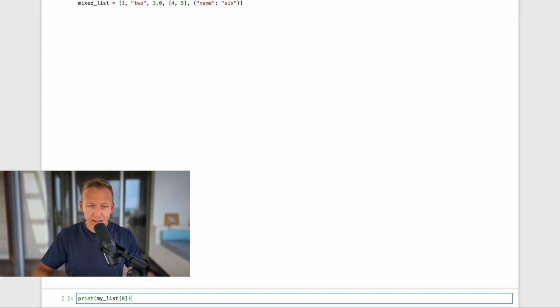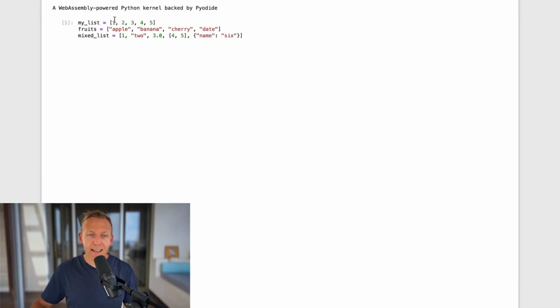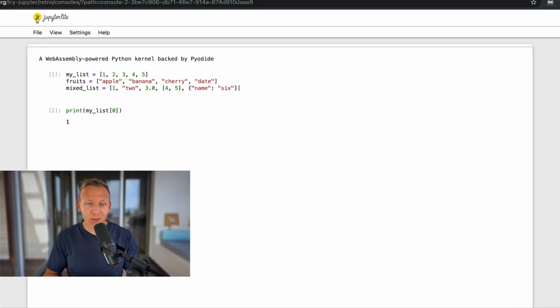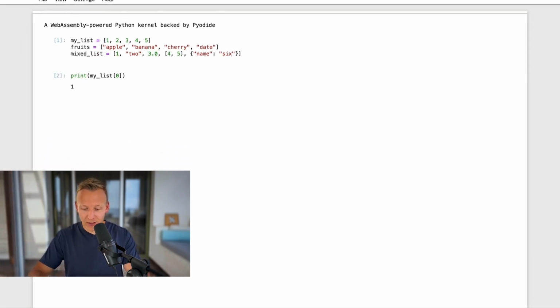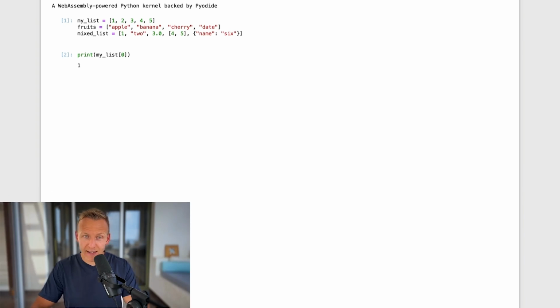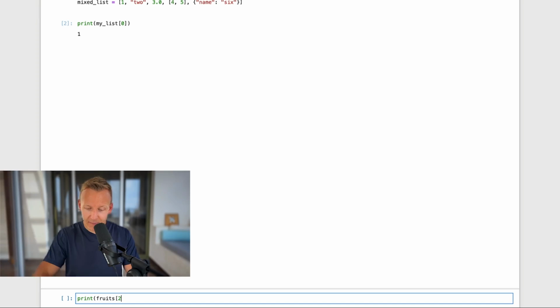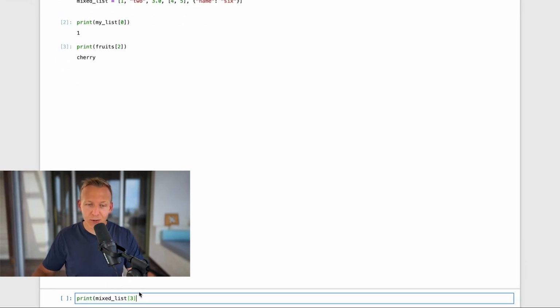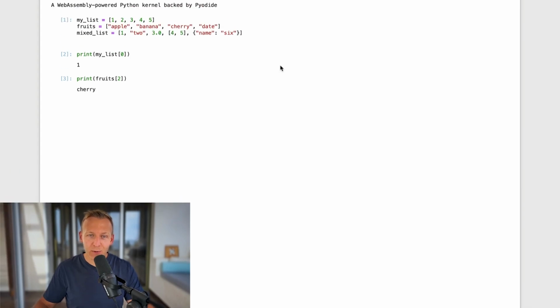If I'm understanding this correctly, index 0 should produce the number 1, because the actual counting starts with 0, but the first one here, the actual 0, is the number 1. So let's see. And it prints 1. So this seems to be true and this seems to be working. Let's say that I use print and then I'm going to access fruits and go for cherry. Cherry should technically be number 2 in the index like this. And let's see the results. And we get cherry. And finally, let's just access mixed list as well. For the mixed list, I'm going to use index 3, which should produce this one, 4 and 5.